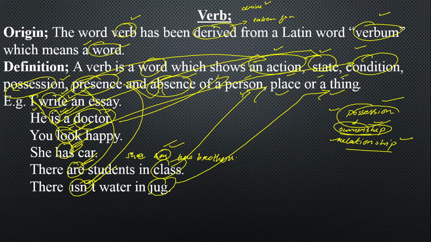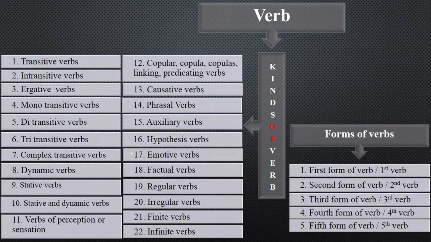You know, this we have already discussed in parts of sentence. This all I've taught, but the main thing, and that is what we are talking about, is the kinds of verb. That is the whole table which we will be discussing one by one. Verb is divided into kinds as well as into forms. First we will be talking about kinds.